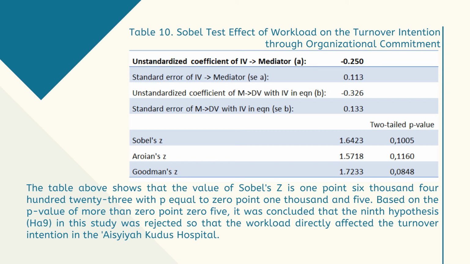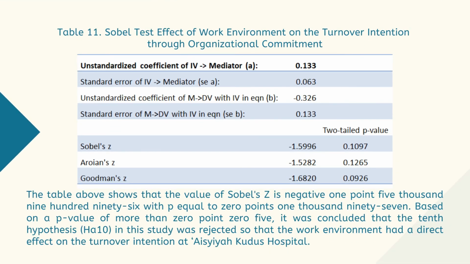Based on this, it can be concluded that the ninth hypothesis of the study was rejected. Table 11 shows that the work environment directly affected the turnover intention in the Aisyah Kudus Hospital because the p-value is more than 0.05, which is 0.1097. Based on this, it could be concluded that the tenth hypothesis of this study was rejected.